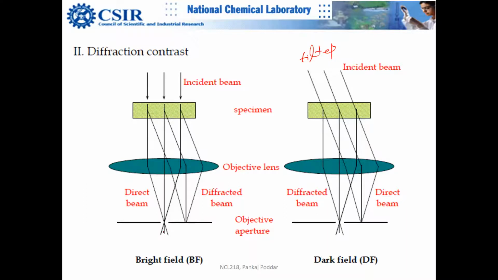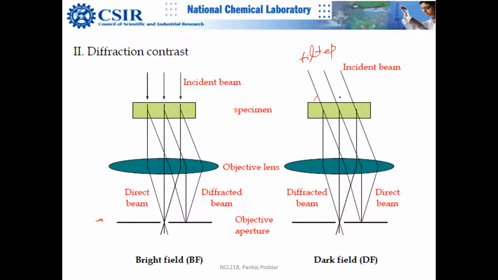You don't need to change the detector as well as the aperture. It's more complicated to change something here. So you can basically change the angle of the incident beam and scan the angle.